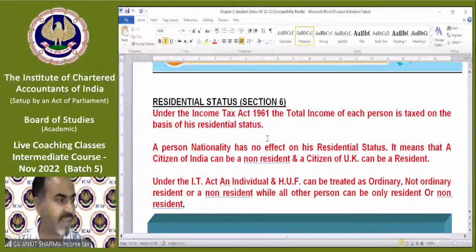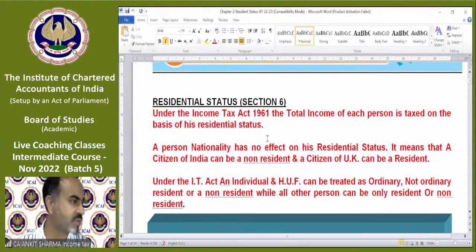Prabhas is asking, sir, can we use abbreviations such as RNOR, NR? Yes, you can use them, of course. Individual number of days the person has stayed in India, that will be for residential status. We are going to discuss it again.